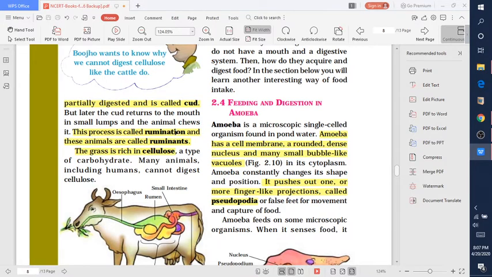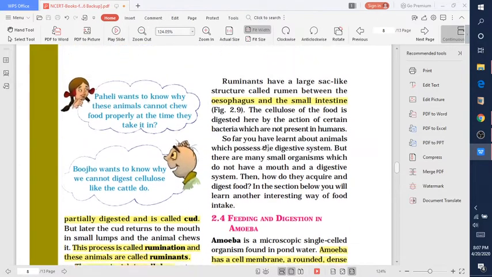This is called rumination, and animals that have a rumen in their digestive system are known as ruminants. The grass is rich in cellulose, which is a type of carbohydrate. Students, please focus on this line: not all animals are able to digest cellulose. Only some animals are able to digest it. Humans are also not able to digest cellulose.